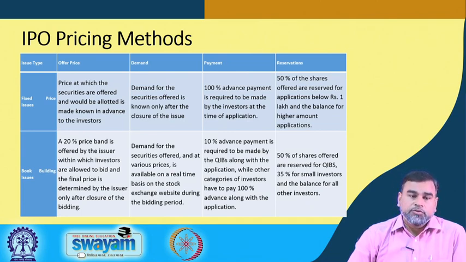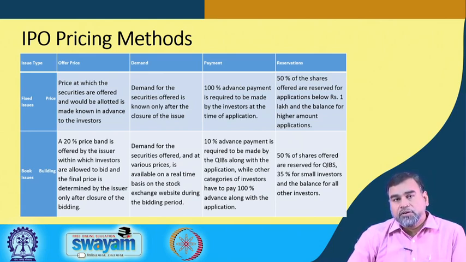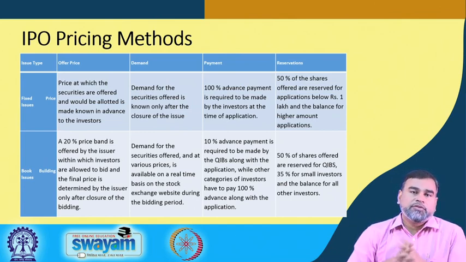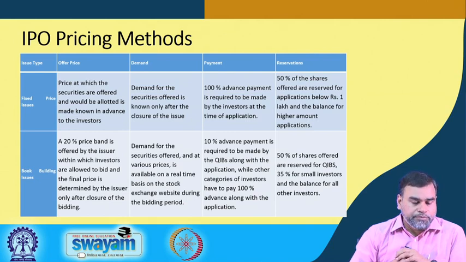Then, if you talk about book building issues, the price band is different and the offer price is not exactly mentioned. A 20% price band is offered by the issuer, within which investors are allowed to bid, and the final price is determined by the issuer only after the closure of the bidding. There is a bidding time period in which you can bid. A price band will be given, but the exact price will not be mentioned. So, within that price band you can bid, but exactly what price will be determined is not known from the beginning.